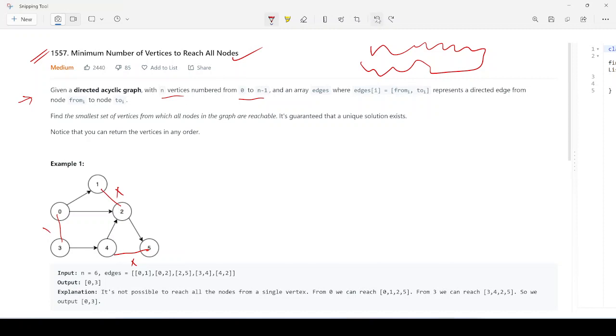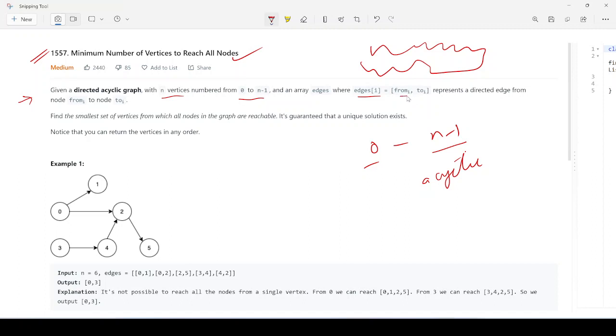Okay, understand? Now coming back to the statement, we have vertices 0 to n minus 1. If the vertices are given from 0 to n minus 1, it definitely means it is not cyclic, it is acyclic. Always remember that.